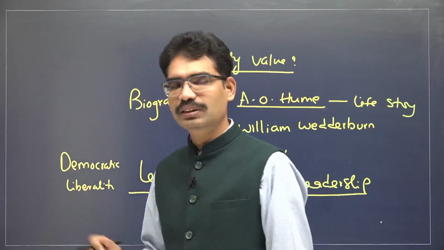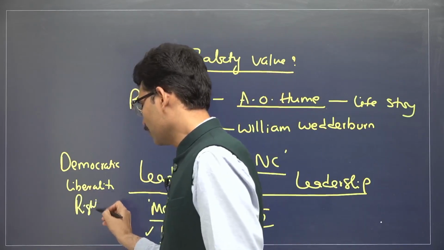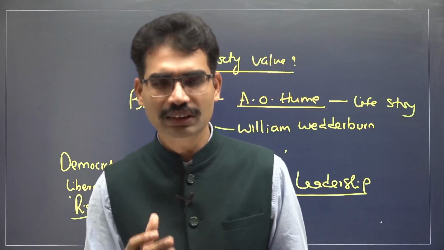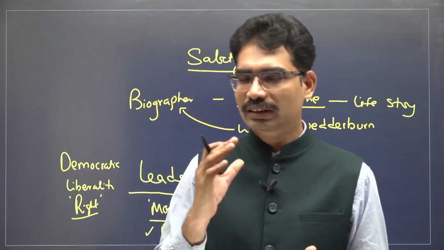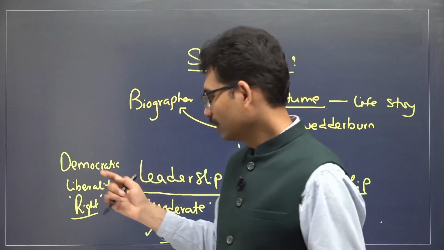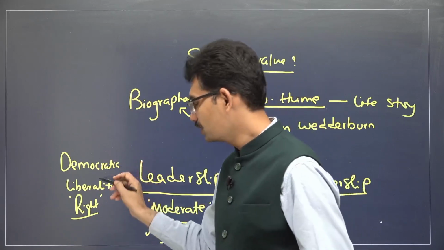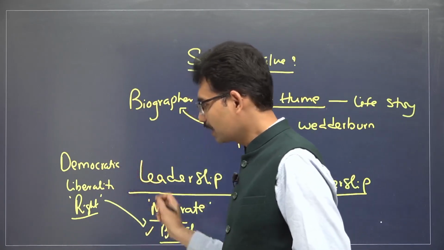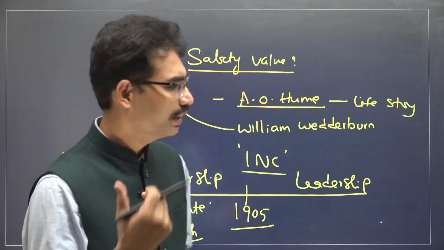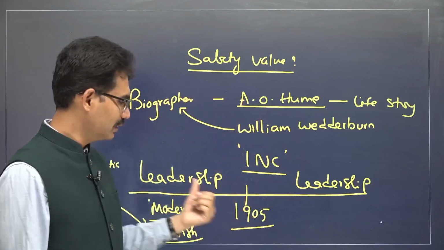British citizens were in fact enjoying these rights: freedom from exploitation, freedom from absolute authoritarianism. Their taxation policy was also not very cruel, not very harsh. This leadership expected that Indians would benefit from these policies because they were coming from such a liberal society.